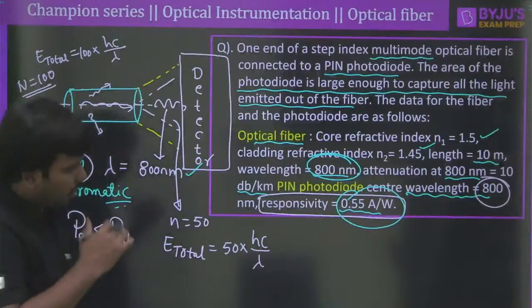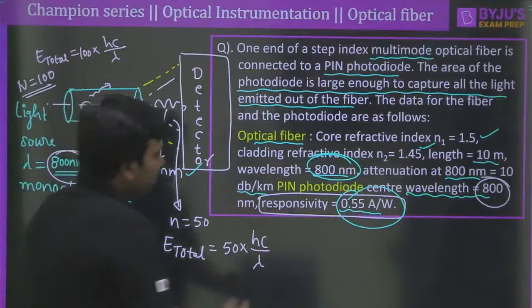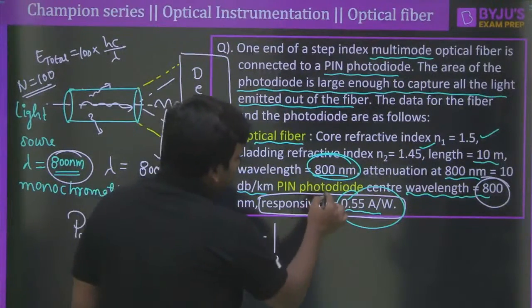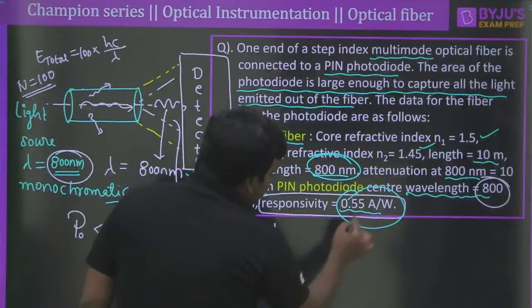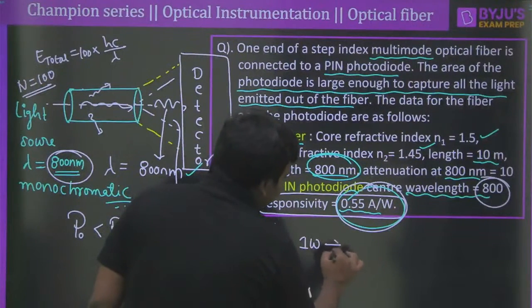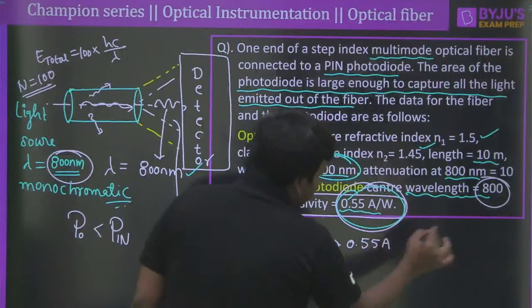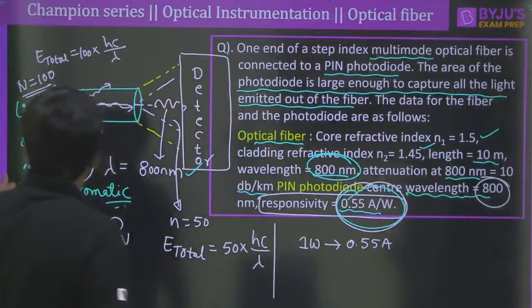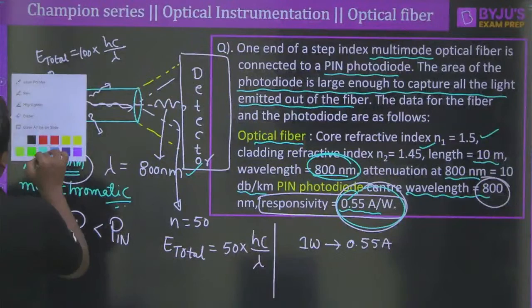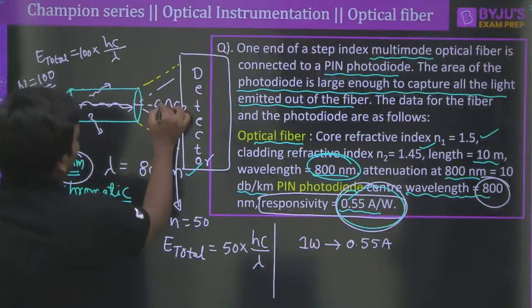So that is the basic point. I hope I made everything clear. Now you must understand that the detector, the PIN photodiode, has a responsivity of 0.55 ampere per watt. What does it mean? If 1 watt of power is incident on the photodiode, it is capable of generating 0.55 ampere. That means now we must know how much power of the light is going to be incident on the detector.